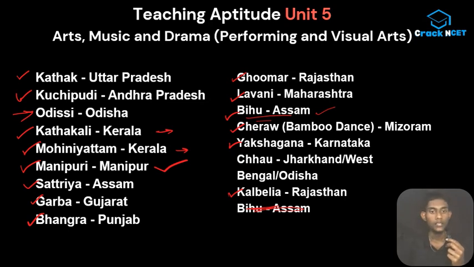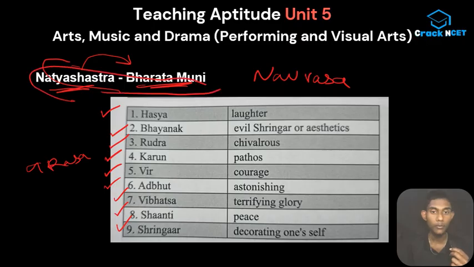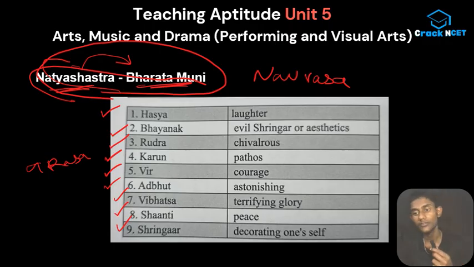So this thing you have to remember. And the Navarasas also, you just go through it because there is a possibility, and just remember the Natyashastra and Bharatamuni relation. Natyashastra and Bharatamuni relation is also important. So these are some memory questions from this area.